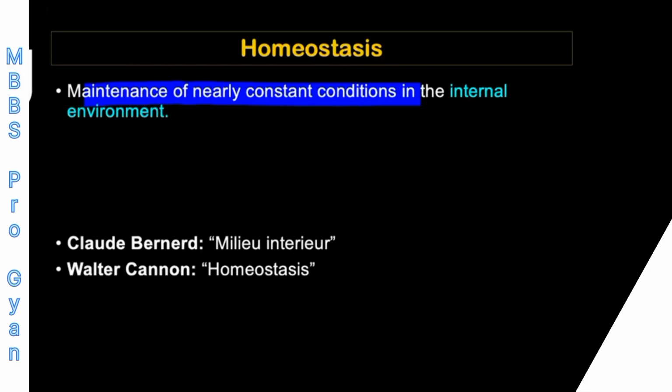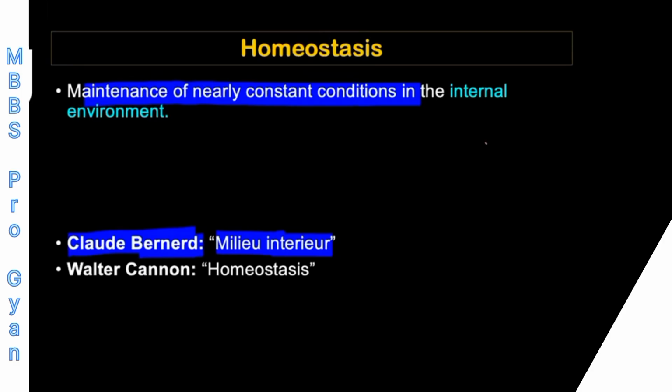of a cell. Any parameter, it may be pH, it may be temperature, any parameter, one cell can maintain its internal environment constant. But for MCQ purpose, we have to remember that the first concept of homeostasis was given by scientist Claude Bernard. He introduced one term which is known as the milieu interior. Milieu means environment and interior means internal environment.